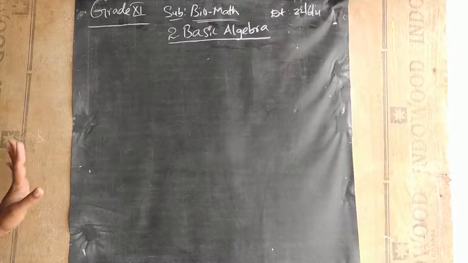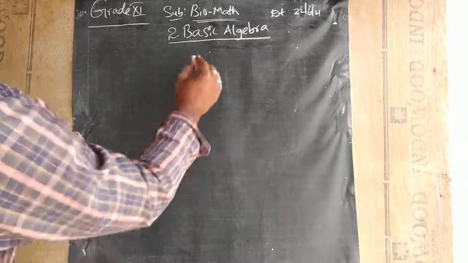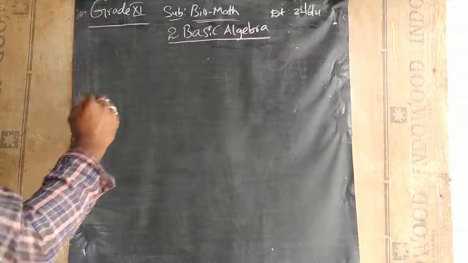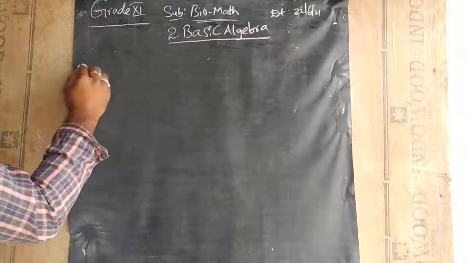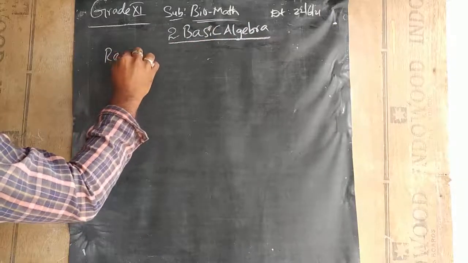Very good morning, students. Today we are going to discuss basic algebra. So in this chapter, we will be discussing the basic terms. First, let us talk about the number system, that is, the real number system.